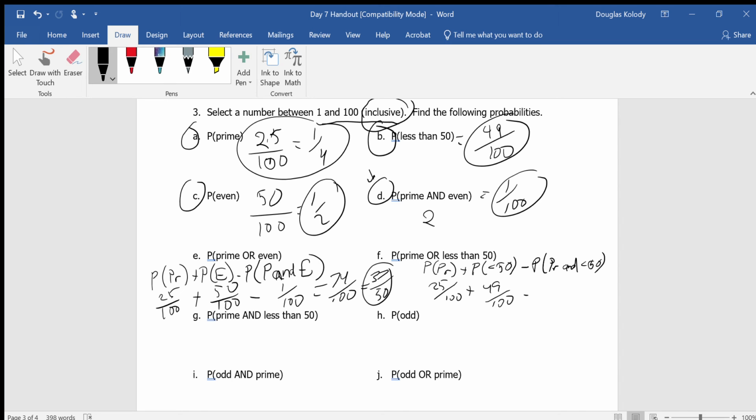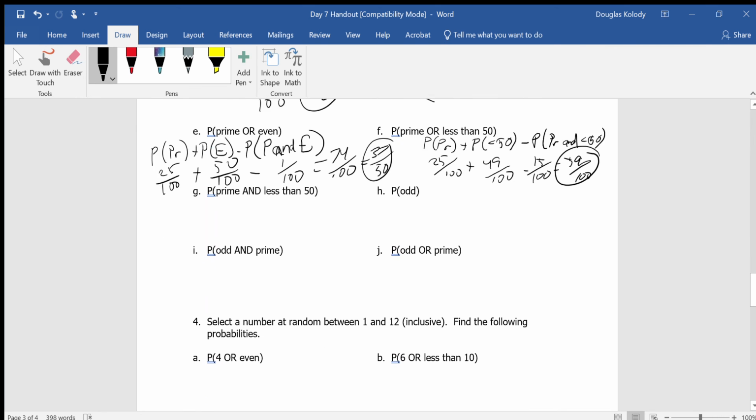Oh, did we find that yet? No, we didn't. So pause the video and count up all your prime numbers that are also less than 50. Okay, unpause, and hopefully you found the 15 numbers that are prime and less than 50. So that's 15 over 100. All right, if I add and subtract, I get 59 over 100.